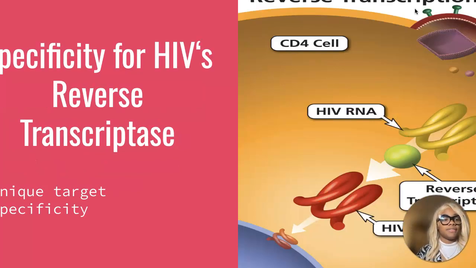We're going to talk about specificity for HIV's reverse transcriptase. AZT's impact on HIV is intricately selective thanks to its unique target, reverse transcriptase. In the cellular battleground, AZT triphosphate competes strategically with natural nucleotides for a slot in the developing DNA chain, catalyzed by reverse transcriptase. What sets AZT apart is its specificity. The reverse transcriptase from HIV exhibits a higher affinity for AZT triphosphate compared to the host cell's DNA polymerase.